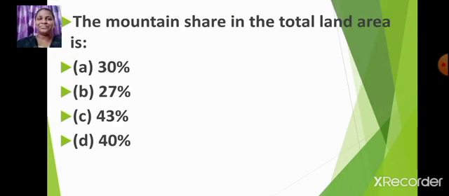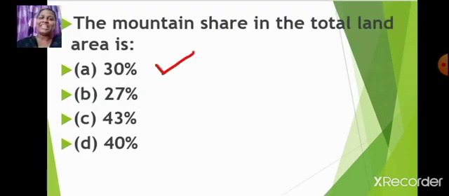Very good. Next question. The mountain share in the total land area is option A, 30%. Option B, 27%. Option C, 43%. Option D, 40%. Which is the correct answer? Yes, you are right. Option A, 30% is the right answer.